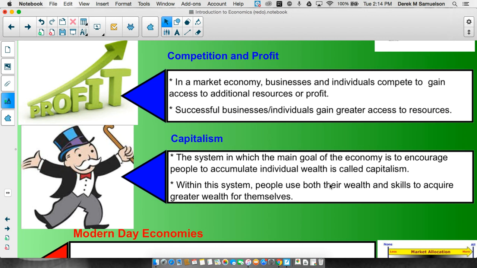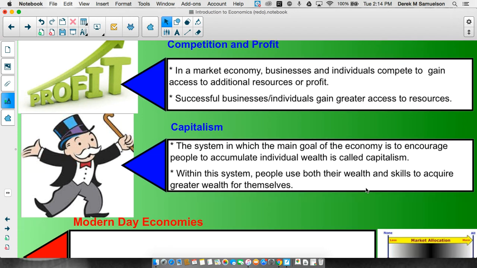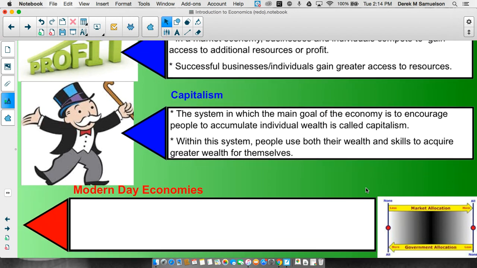Now, within the system, people use both their wealth and their skills to acquire greater wealth. So once you have some money, for example, if you've got enough money to buy 2 houses, you can rent one of those houses out to other people and get a second source of income. That is using wealth to acquire more wealth. You can also use your skills to acquire a high-paying job.